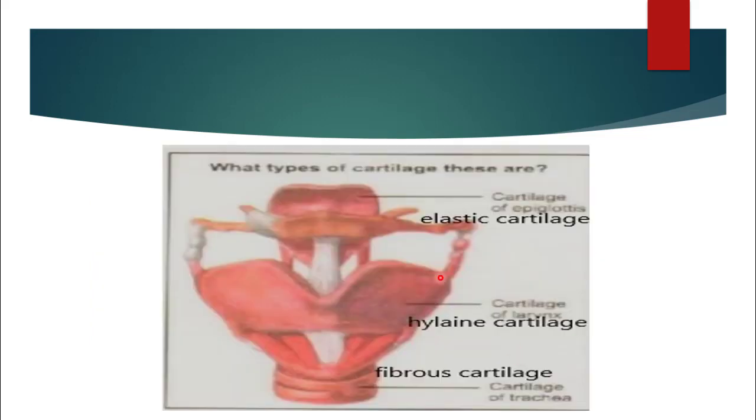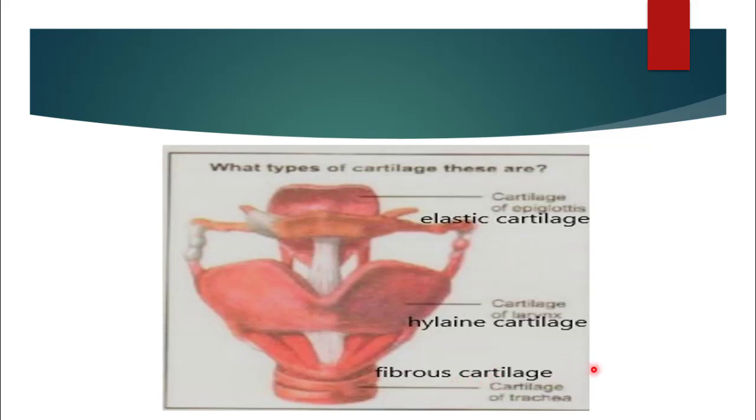Students, here is the picture in which you can see three different types of cartilage. So what type of cartilage these are? Number one, cartilage of epiglottis. It is an elastic cartilage. Number two, cartilage of larynx. It is a type of hyaline cartilage. And number three, cartilage of trachea. It is a type of fibrous cartilage.